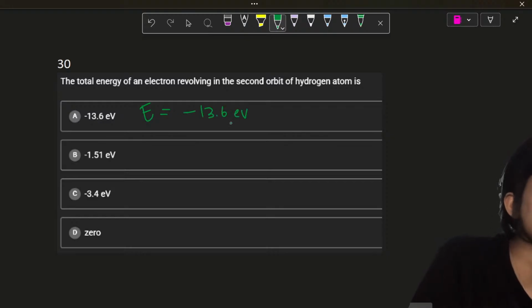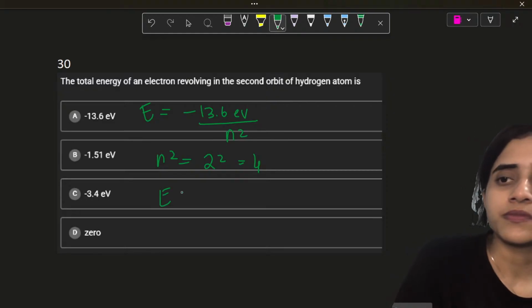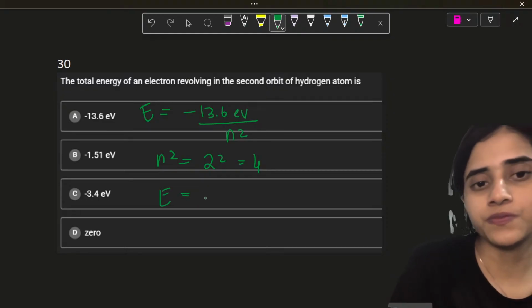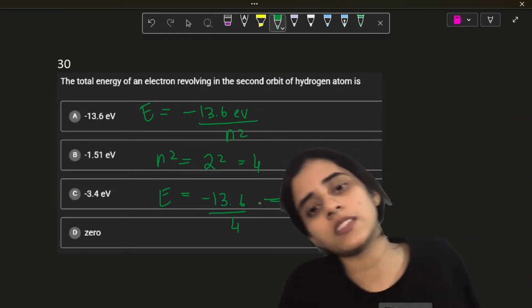Minus 13.6 eV by n square. N square is 2 square, second orbit. So it's going to be 4. Simple substitution. E is equal to minus 13.6 by 4. Quickly solve it, students. Find out the answer.